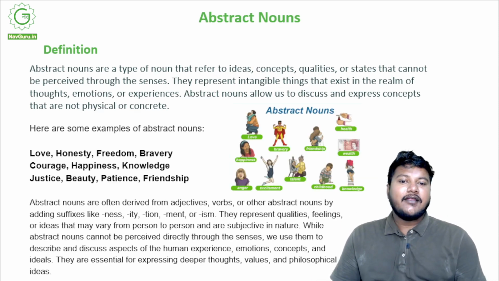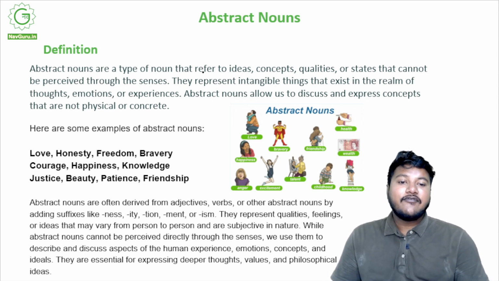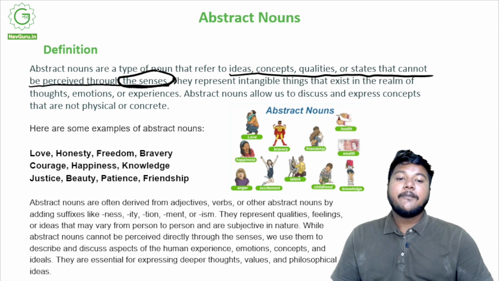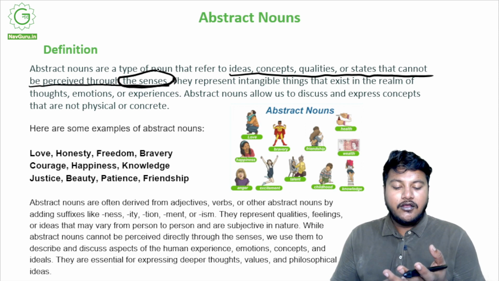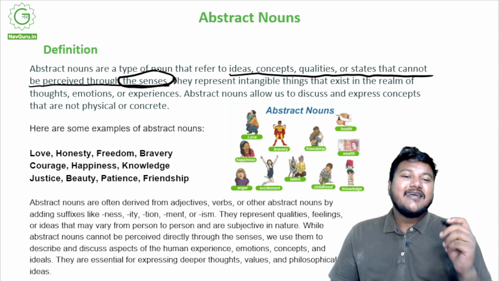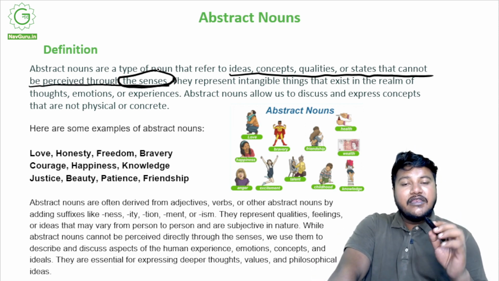Next, abstract nouns. So you know what abstract is, right? Abstract nouns are a type of noun that refer to ideas, concepts, qualities, or states that cannot be perceived through the senses. The senses are very important here. You know what the senses are, right? There are five senses: touch, hear, smell, taste, and sight. Any noun that you cannot experience through these five senses is an abstract noun.